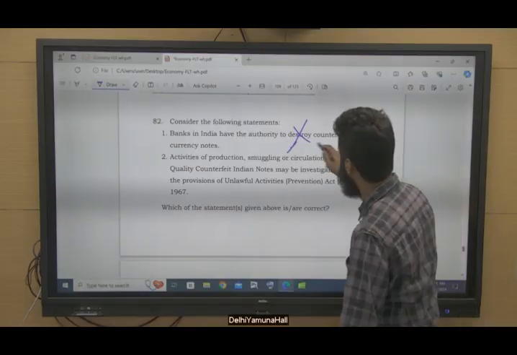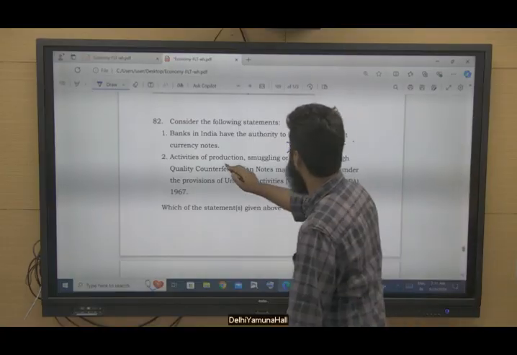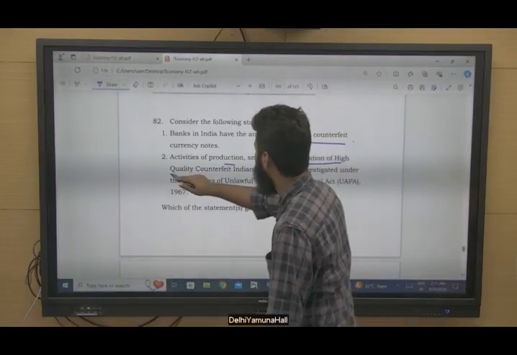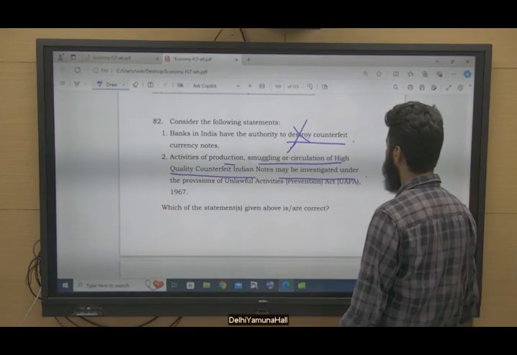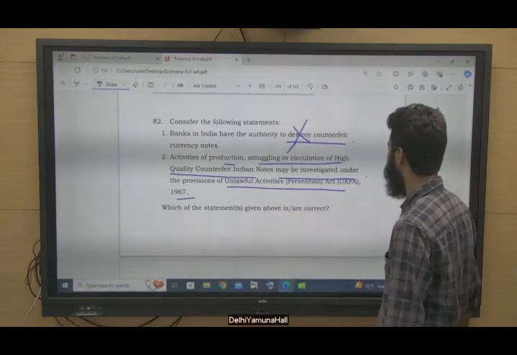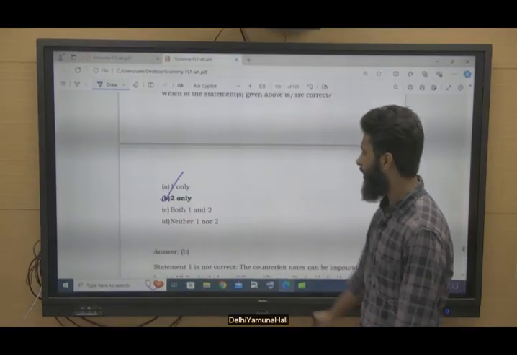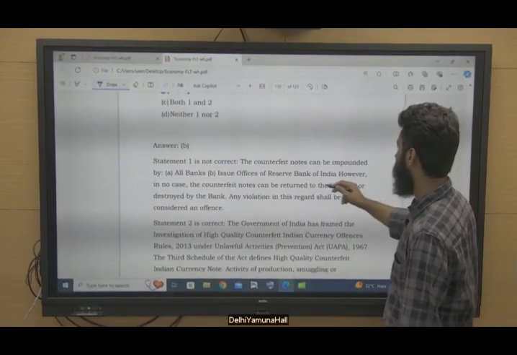But they cannot destroy them, right? Activities of production, smuggling or circulation of high quality counterfeit Indian notes may be investigated under UAPA, the Unlawful Activities Prevention Act 1967. Yes, this is correct. So statement 2 is correct, statement 1 is not correct.